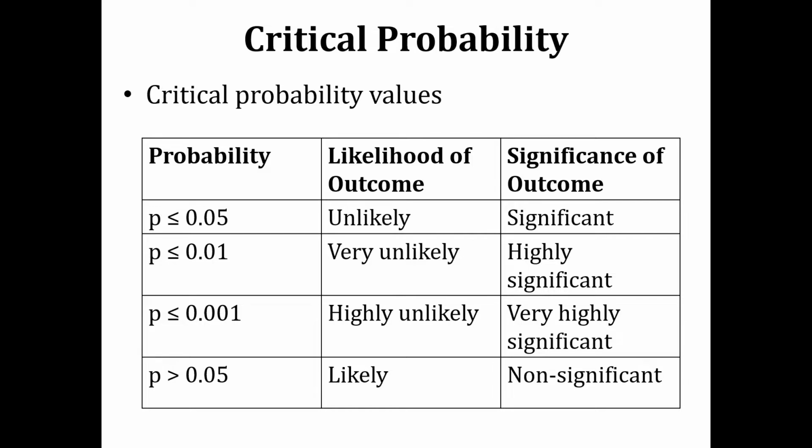So this is the critical probability that we use in statistics, that if the probability of some experiment or some observation falls below 0.05, we are going to say that this is unlikely to occur. And then we have different stages of this unlikeliness: the initial stage is unlikely. The next stage, if it is less than 0.01, is very unlikely. And the next stage, if it is less than 0.001, is highly unlikely. But if that event occurs, we say that this is significant, or highly significant, or very highly significant. So these are the levels of critical probability used in statistics.